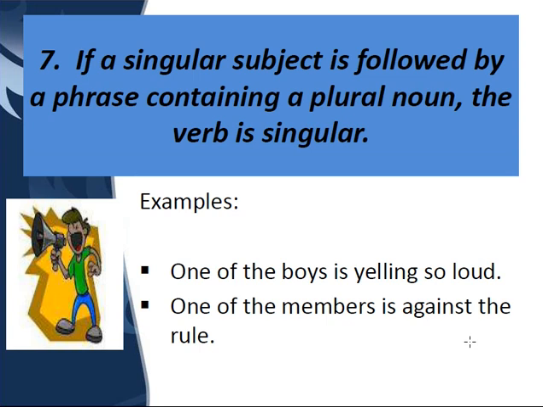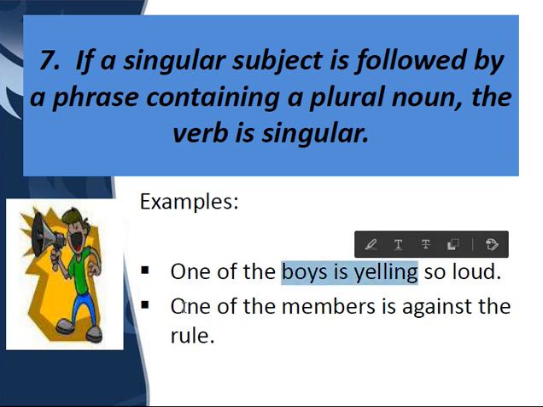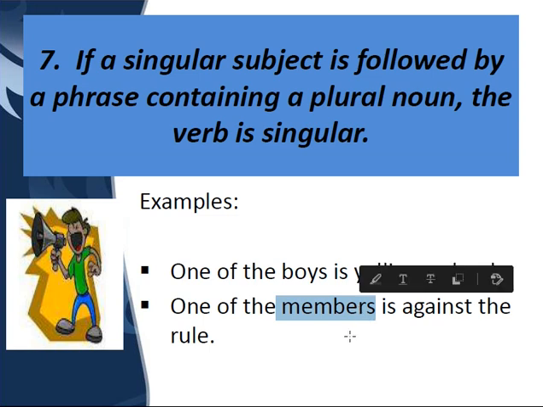If a singular subject is followed by a phrase containing a plural noun, for example, if I say "one of the boys is yelling so loud," or "one of the members is against the rule." Now here, children, just keep in mind that we are not talking about members. We are talking about one of those members. That is why the verb should be singular. We will not say "one of the boys are yelling so loud." We will always use a singular verb. Why? Because the subject here is "one," not the boys or the members. Alright?